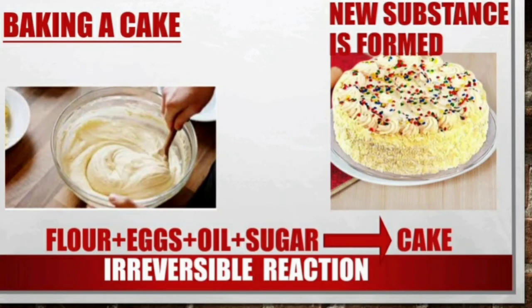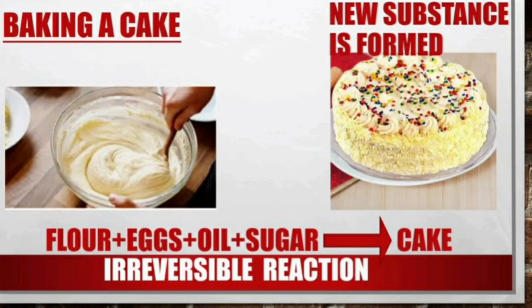Baking a cake. The batter for a cake is a liquid mixture of flour, sugar, oil, water and other ingredients. When you heat it in the oven, the batter turns into a yummy solid. You can't ever change it back into flour, sugar, water and other ingredients. That is, it's an irreversible reaction.